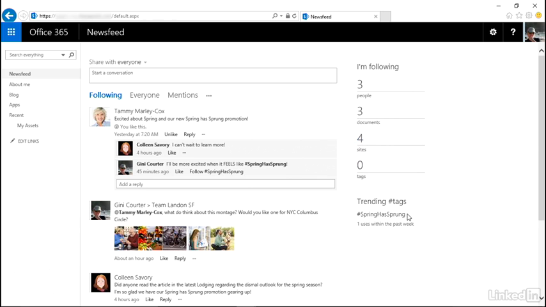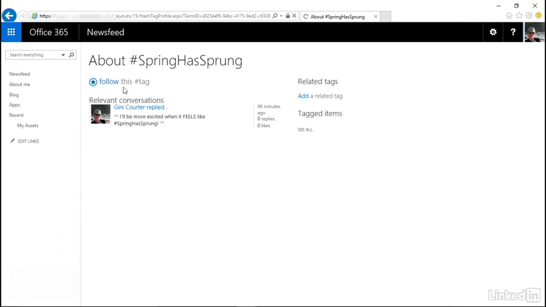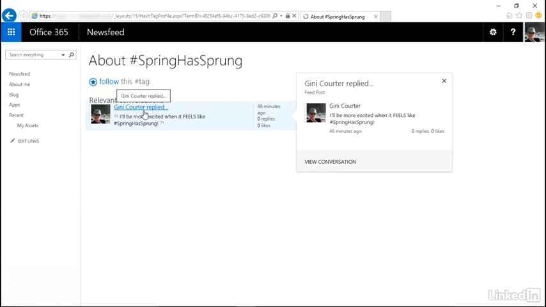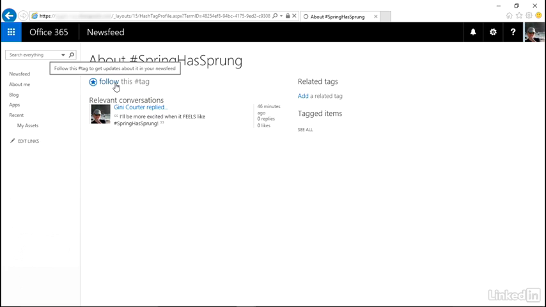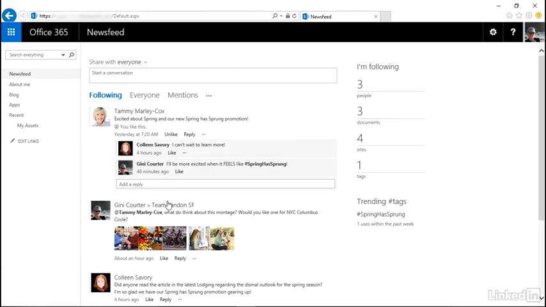If I think that the spring has sprung tag that I created was clever, I can search by it. I can also choose to follow it. So if I click in tags, here's the use of the tag. I can view the entire conversation and or simply choose to follow this tag. Now, whenever there's a post that uses the hashtag spring has sprung, that's going to go to my news feed under following. This is how I focus on a keyword, and that's one of the benefits of tags. I can now have that conversation show up in my news feed, and I can also search for tags just as we just did.